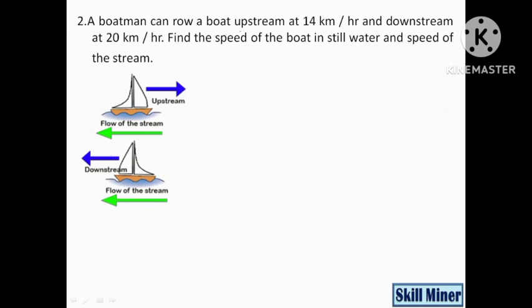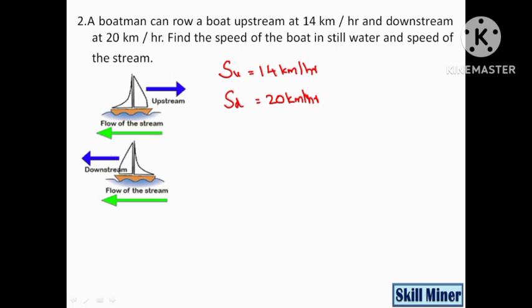A boatman can row a boat upstream at 14 km per hour. Now it's given that speed upstream is equal to 14 km per hour and speed downstream is 20 kilometer per hour.